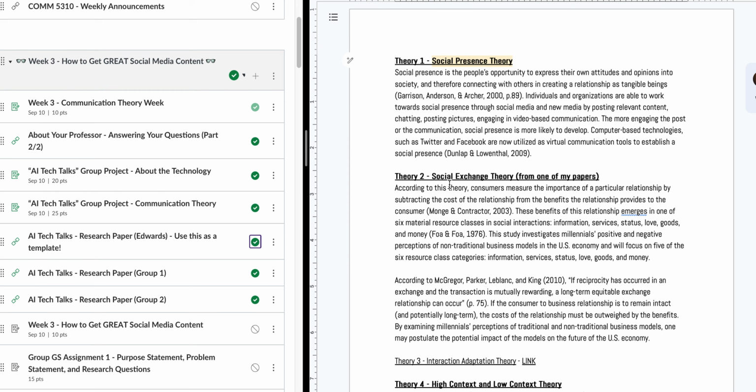So just very interesting. A social exchange basically means you give up a little bit and they give up a little, and then you are able to form a relationship. So I could have used that with Grammarly as well. You're giving up a little bit of your privacy, and they are giving up a little bit of their information as well, regarding the AI technology that they choose to use.